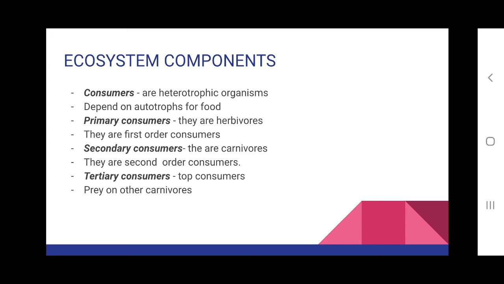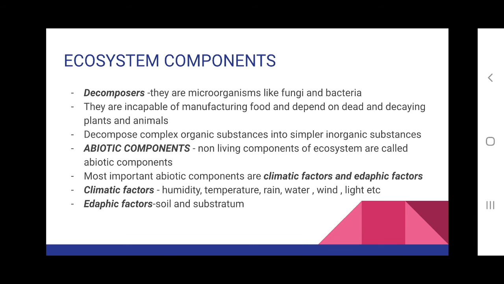So consumers cannot prepare their own food. They depend on autotrophs or other organisms for their food, and they can be divided into three: primary, secondary, and tertiary consumers.